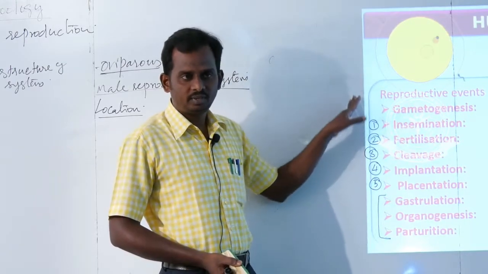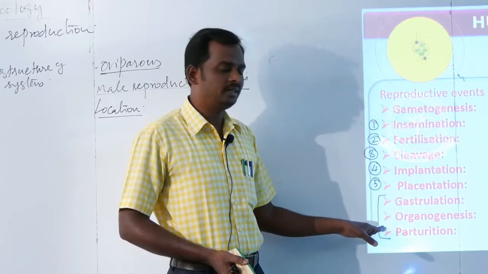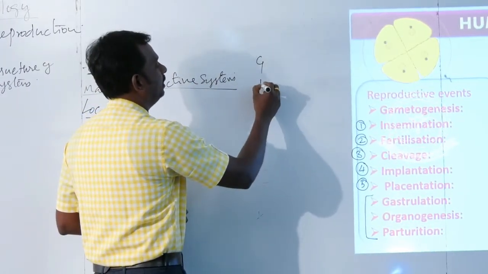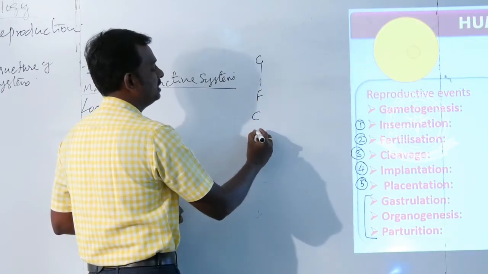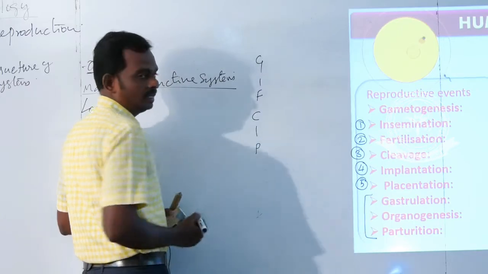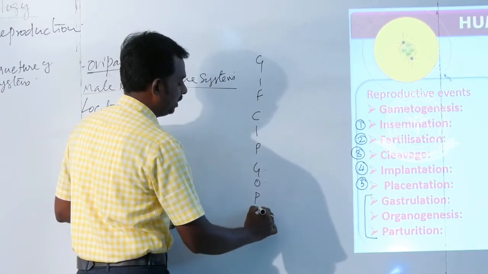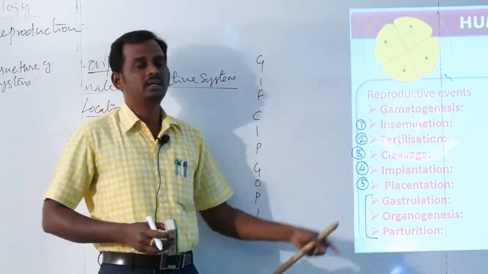So what is a mnemonic for these events? G, then I, then F: GIF. Then followed by C, I, P. What is the last word? GOBI. Very good. So this is an easy mnemonic. We can understand all the events.